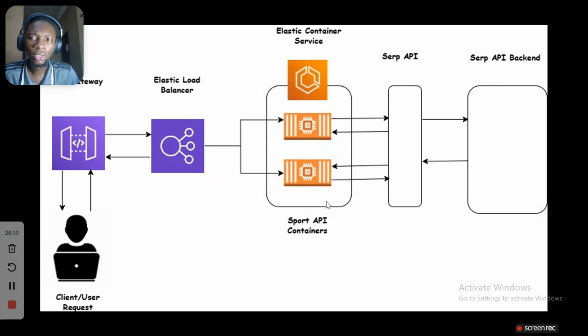Here we'll be talking about an important concept in DevOps, which is containerization or Dockerization. Containerization is actually a concept, while Dockerization is like a service provider that enables containerization, which is Docker.